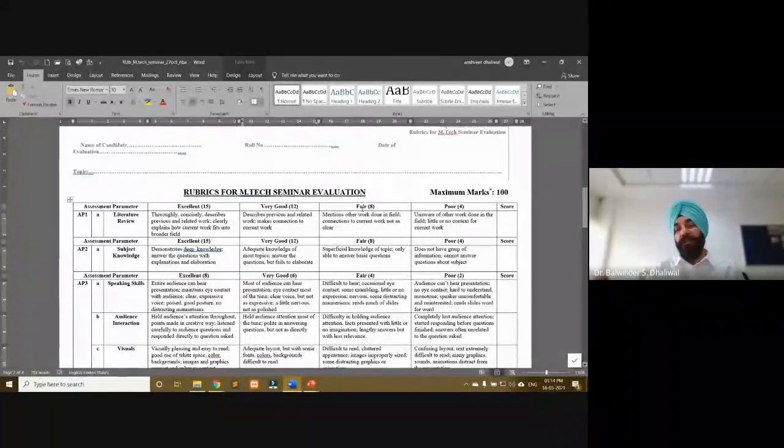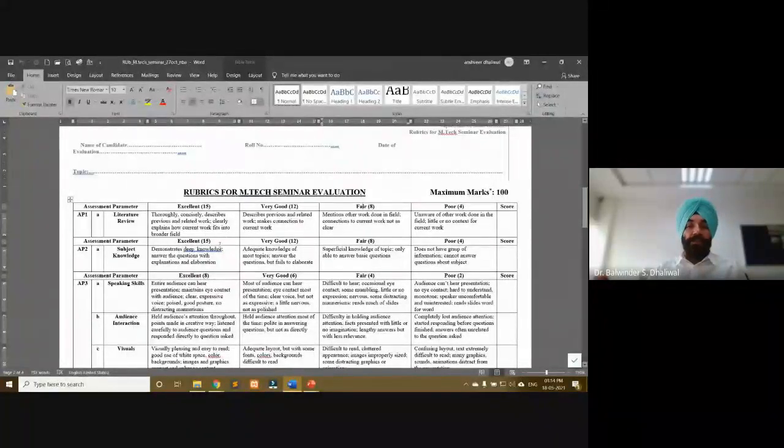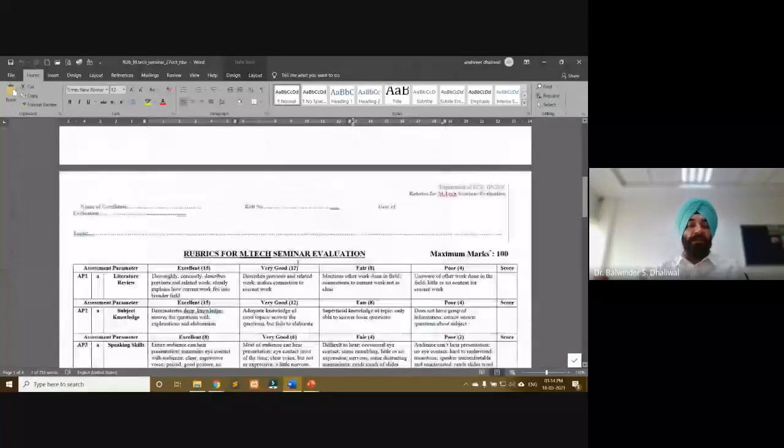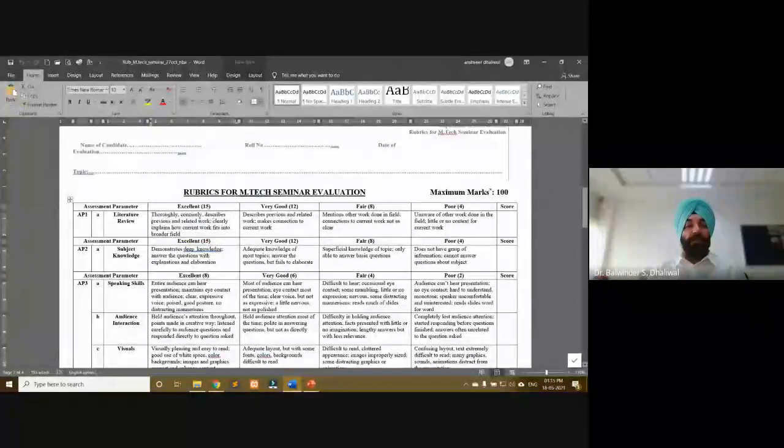Further we divided our scale into 4 levels: poor, fair, very good, excellent. And we decided that anyone who is going to get the excellent level will get the full score. So here you can see that we decided that literature review will have maximum 15 points, 15%. So 15 marks will be given to the student if the student satisfies this performance description. These descriptions were written for these different levels: what we mean by excellent, very good, fair, poor.